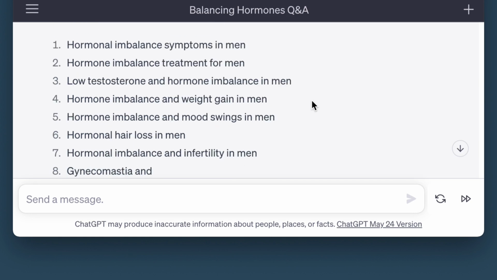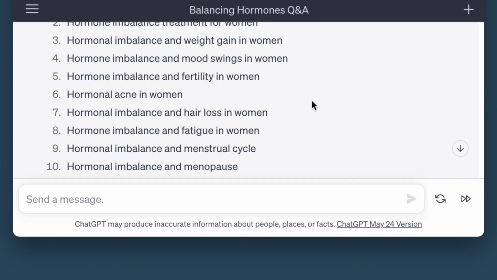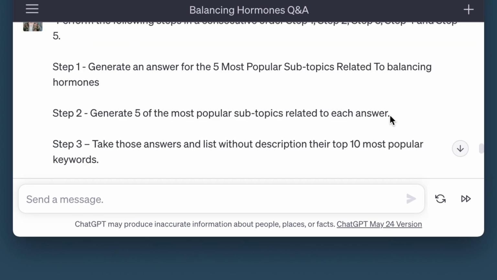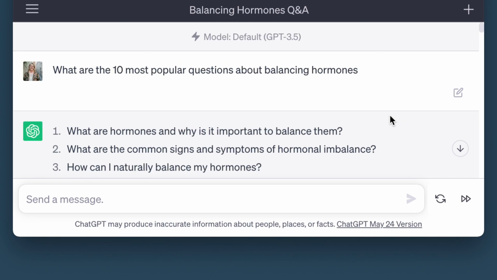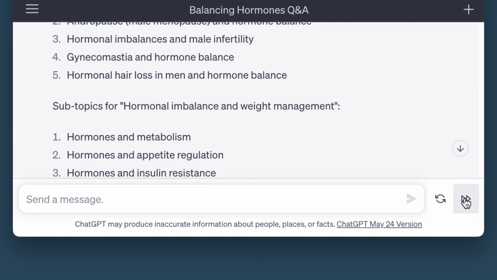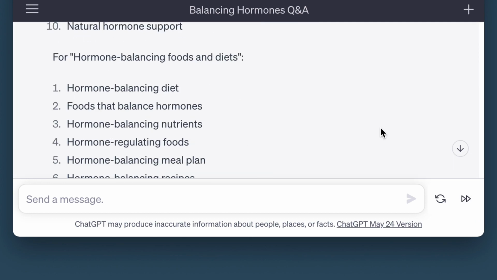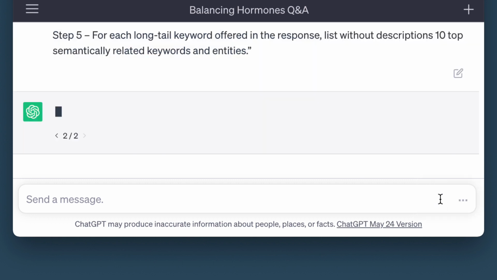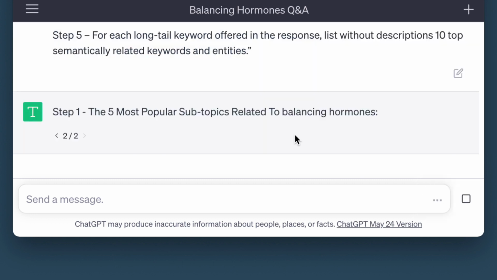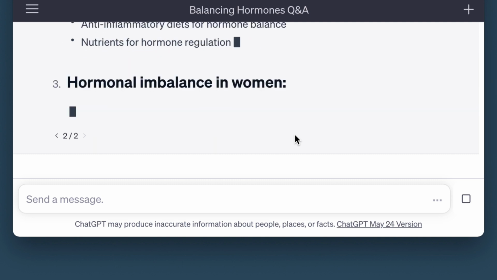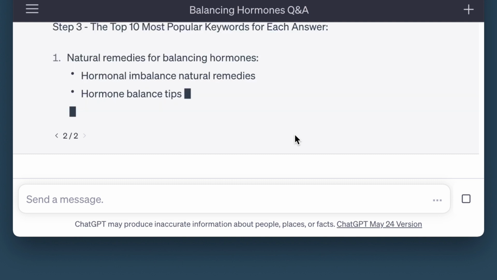Look at all these potential keywords you've got. Now, what's happened here is it's kind of stopped. We don't want it to stop. Let's just get it to regenerate. It's having a bit of a blip. So just look how quickly this is going. It's just insane, isn't it? Just brilliant.